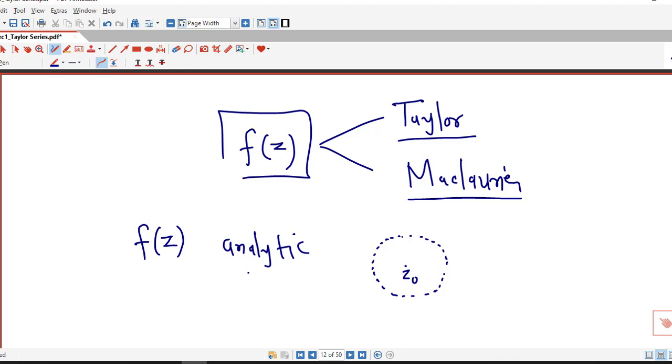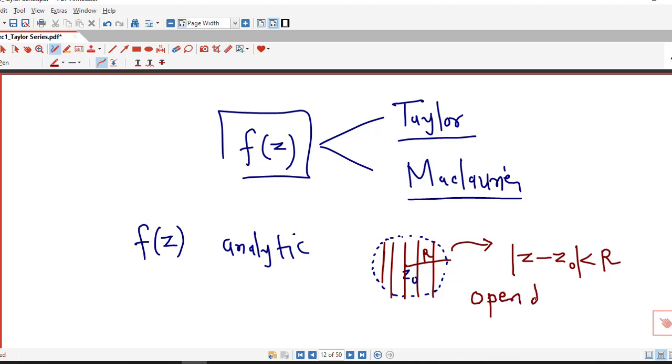Suppose function f of z is analytic at every point inside the open disk with center z0 and radius r. As we know, this open disk can be represented by absolute value of z minus z0 less than r. So this is an open disk with center z0 and radius r.